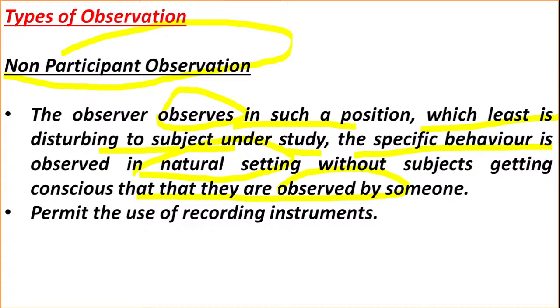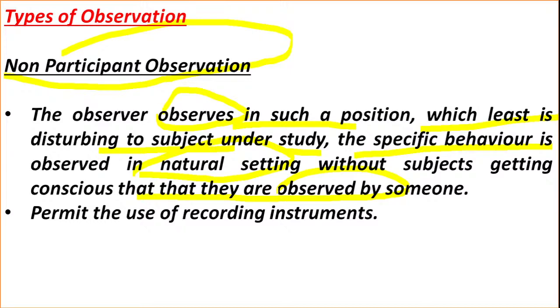So the observer observes the situation and the child will not come to know that he is being observed. Non-participant observation permits the use of recording instruments. For example, while playing with the students we can observe, and children will not come to know we are the observers.